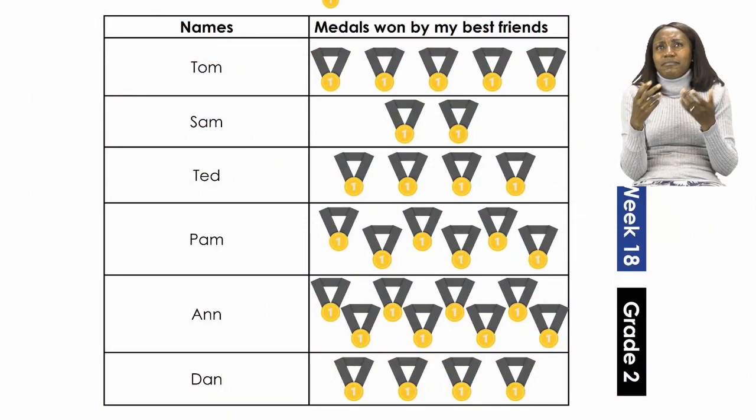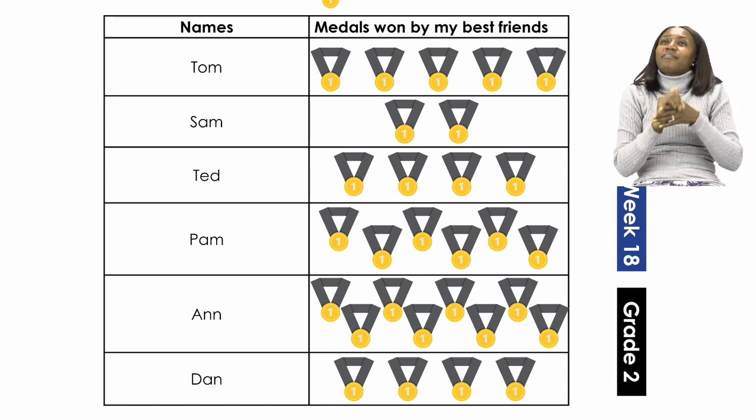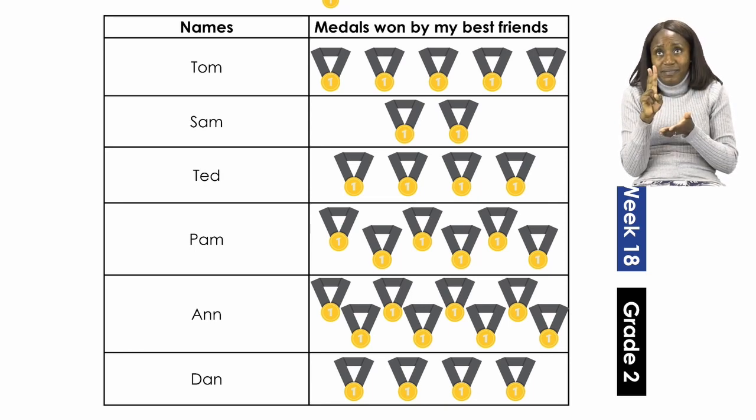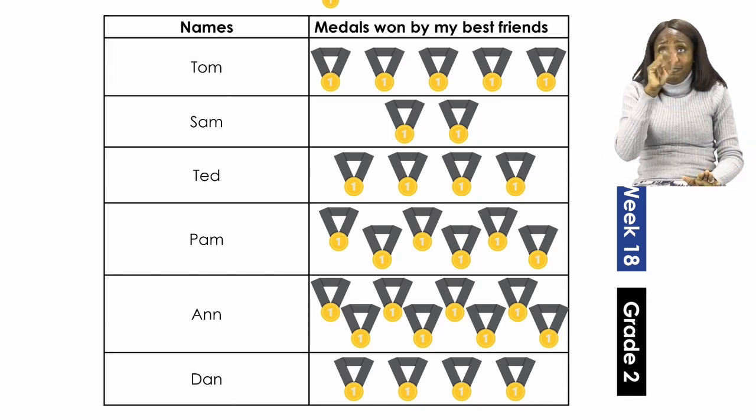Right, now let's go back and we count how many medals Pam won. Let's count together. We start with the first medal. 2, 4, 6, 8, 10, 12. So Pam won 12 medals. So now we go back and we write that on the board. We say Pam won 12 medals. There we go.